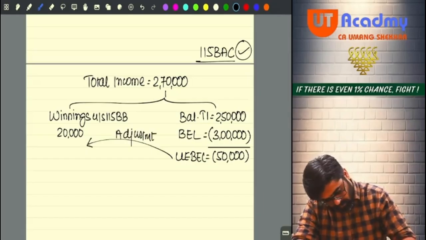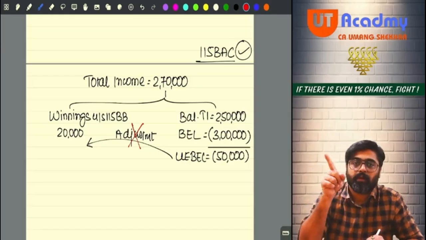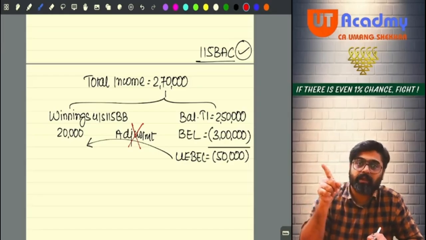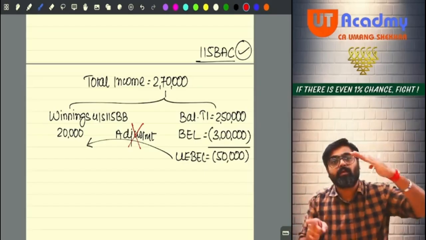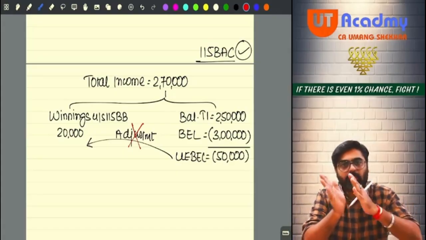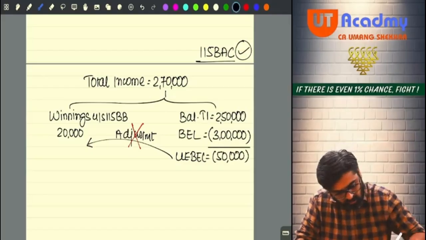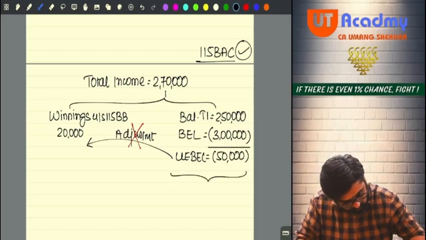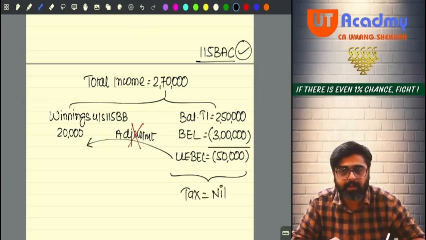Adjustment possible or not possible? Not possible. If there was short term gain 111A, long term gain 112, long term gain 112A, only against that this can be adjusted. It cannot be adjusted against winnings. So on your balance total income, which is below the basic exemption limit, are you going to pay any tax over here? No. So here your tax will be nil.